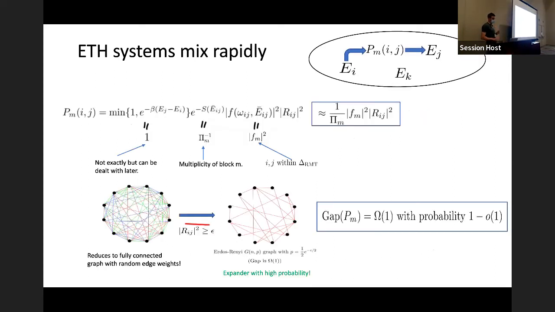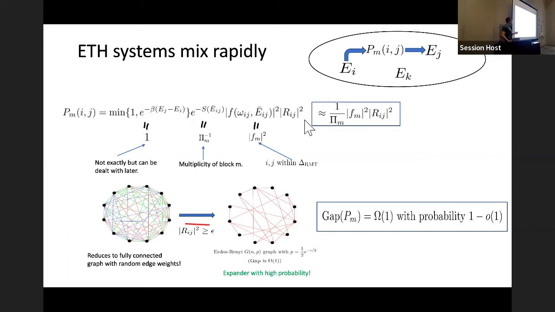Okay, and now we're going to do all of the inner block chains simultaneously. So we're first going to make some approximations. Because the energies are close, the Metropolis factor can be approximated as 1, and any deviations away can be easily dealt with later. And then we're going to take e to the minus thermodynamic entropy to just be 1 over the multiplicity of the block, the number of states in that block. And then by assumption, the f function, this envelope function, is constant within these delta RMT wide blocks, so we just take it to be constant. And then we're really left with some constant times some random variables.